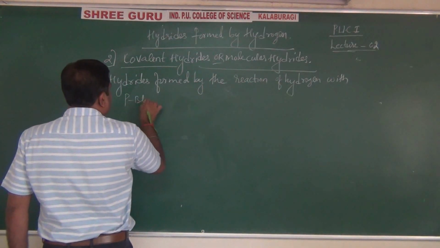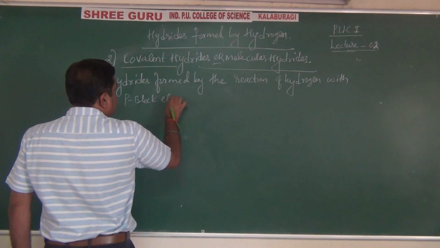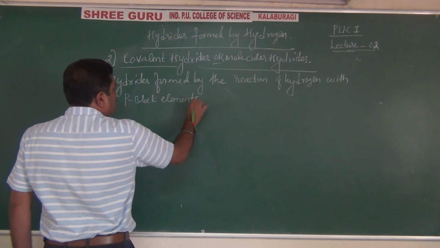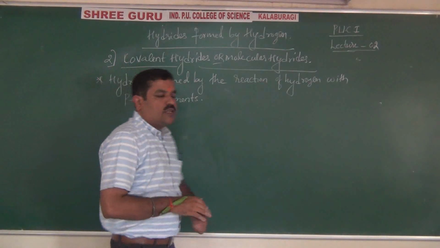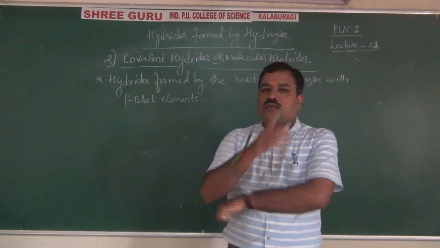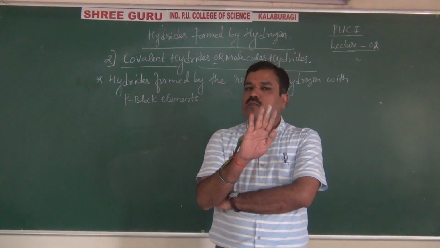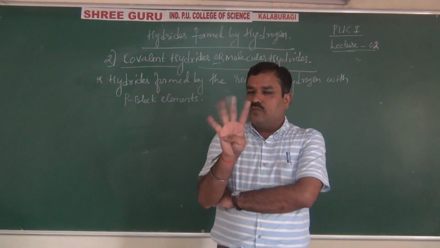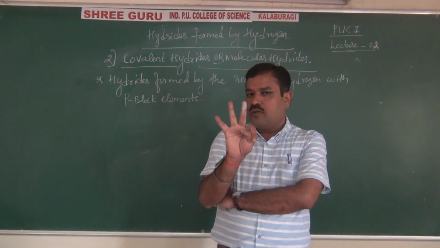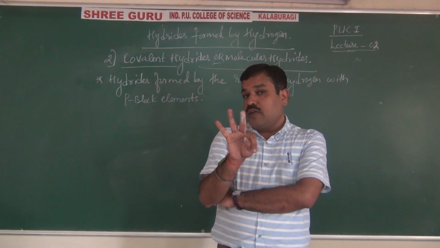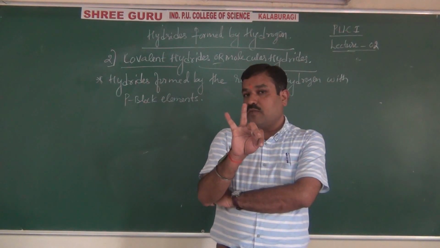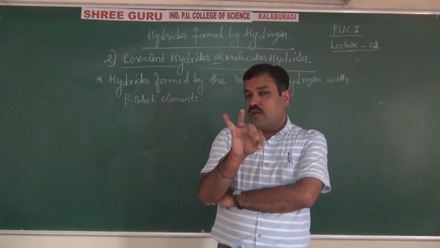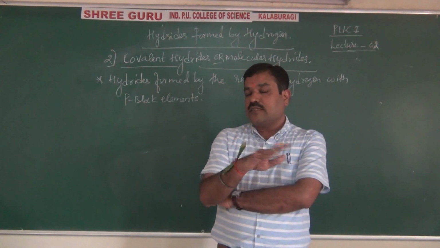P block elements especially belong to the 13th and 14th groups onward, and they are placed at the extreme right side of the periodic table. 13th group boron family, 14th group carbon family, 15th group nitrogen family, 16th group oxygen family, 17th group halogen family, except noble gases.